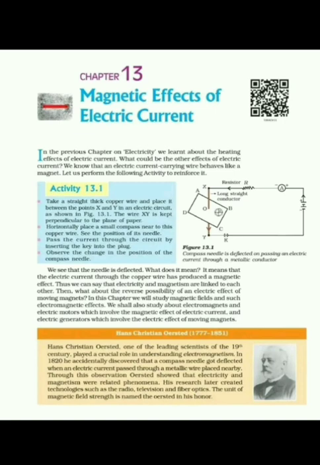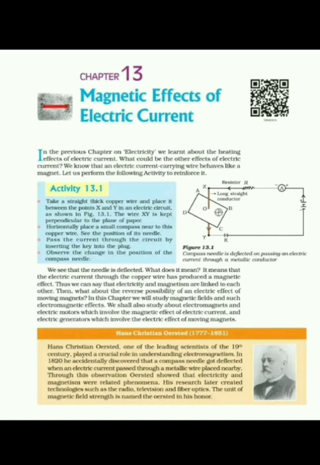A temporary magnet retains its magnetism only for a short period of time, until kept under an external magnetic field. A permanent magnet retains the magnetism for a long time, while a temporary magnet can lose its property of magnetism.